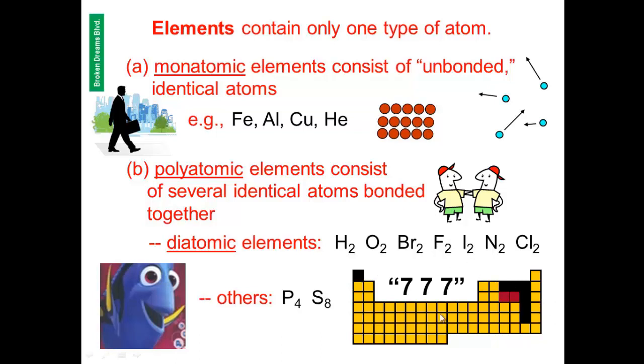We can observe that each one of these elements consists of 2 identical atoms. Polyatomic elements could be others, such as phosphorus P4 and sulfur S8.